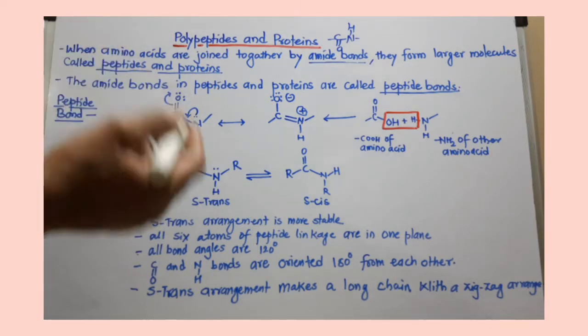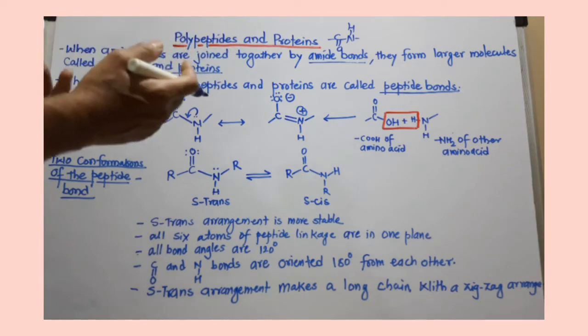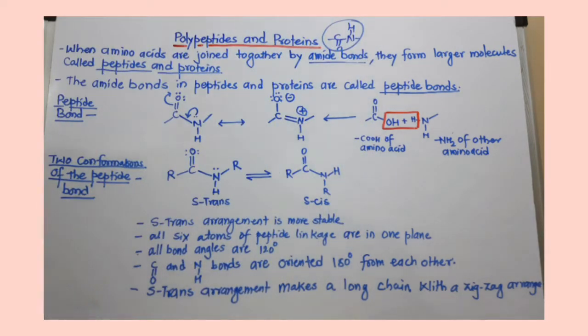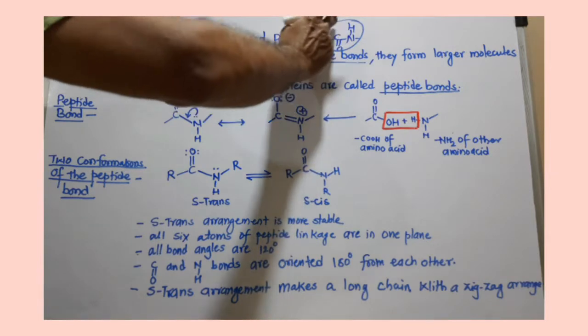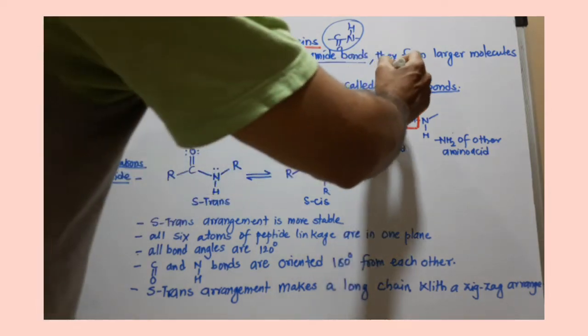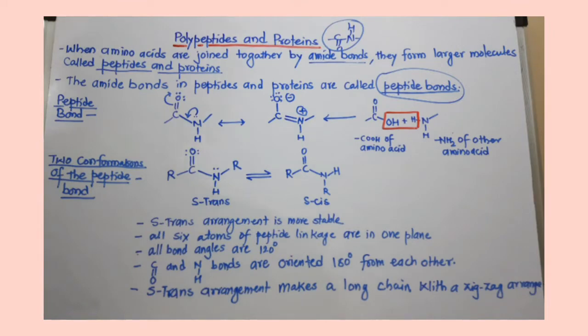So proteins or polypeptides are formed after joining amino acids together with these amide linkages, amide bonds, that you must remember. This amide bond or amide linkage, the CONH bond, in a polypeptide or protein is called a peptide bond.